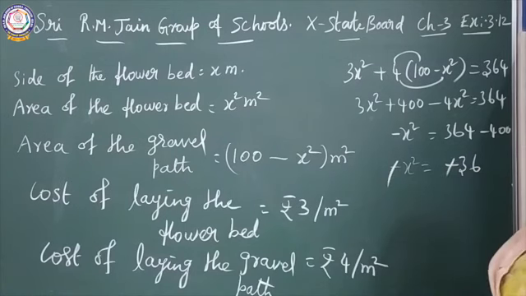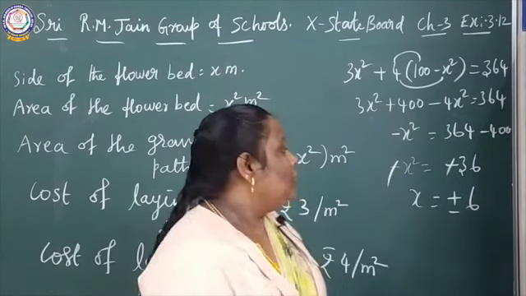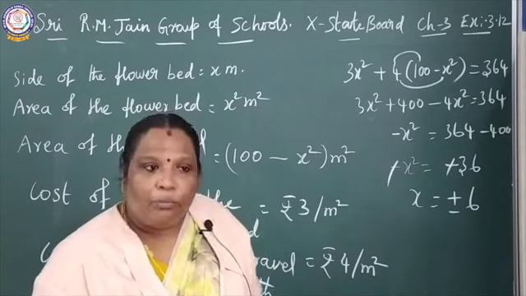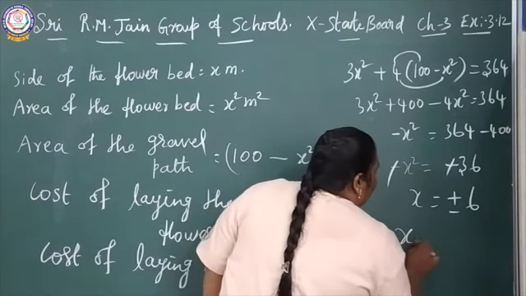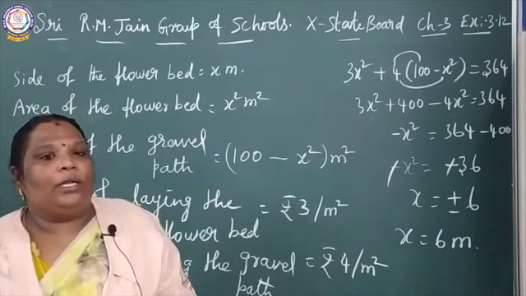Minus gets cancelled. x equals plus or minus 6, but the side should not be negative, it should be positive. So x equals 6 meter.